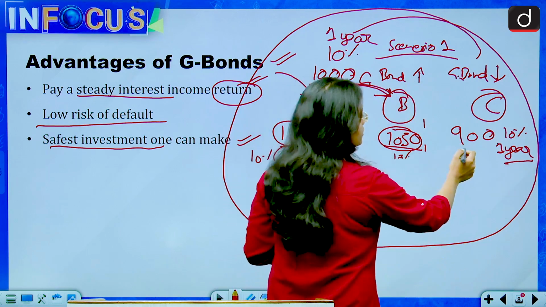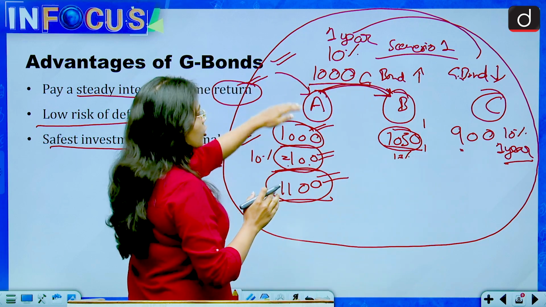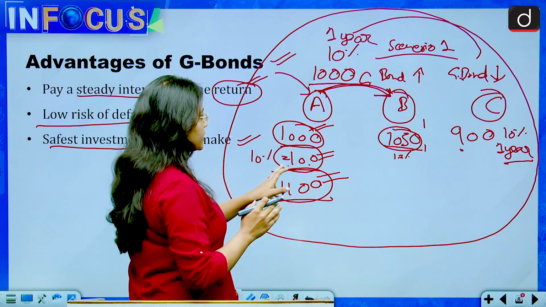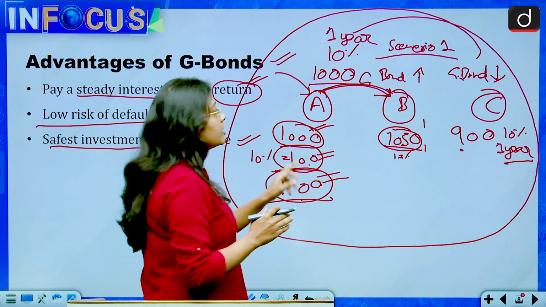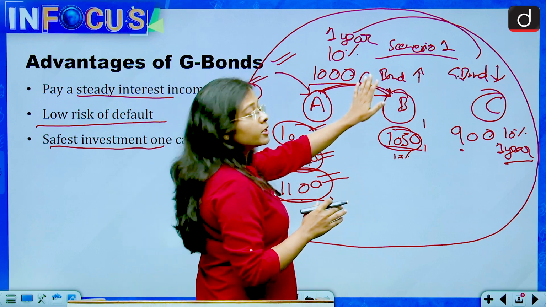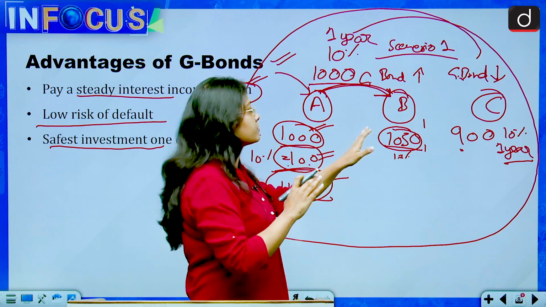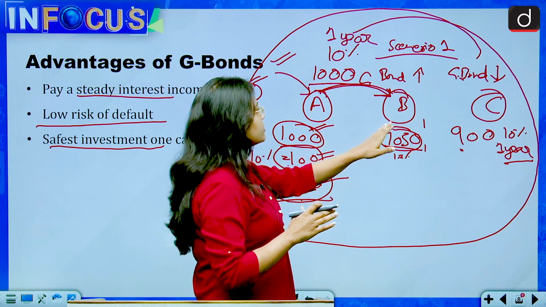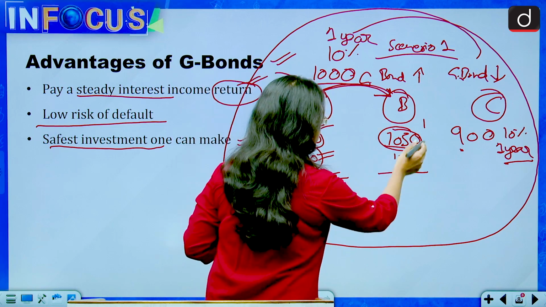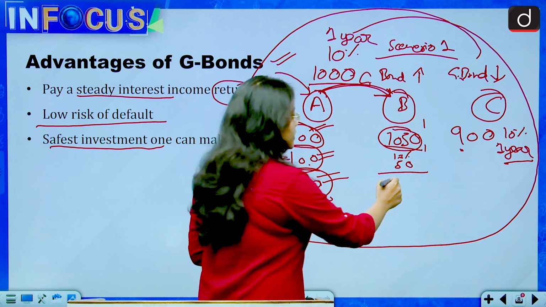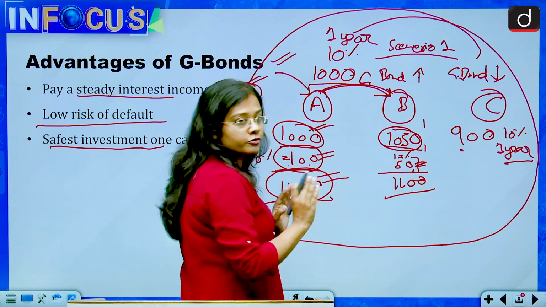So A got the bond at 1000 rupees, then got 10% interest and will in the end make 1100 rupees. When the demand of the government bond in the market is high, the bond will be taken at a higher price. Then from A, B takes the bond at 1050 rupees and after 1 year and 10%, will only make a profit of 50 rupees.